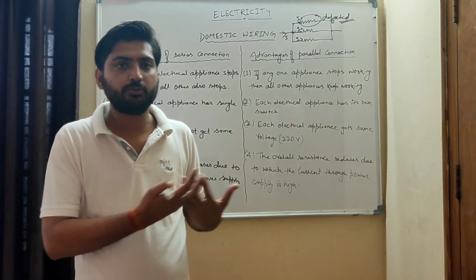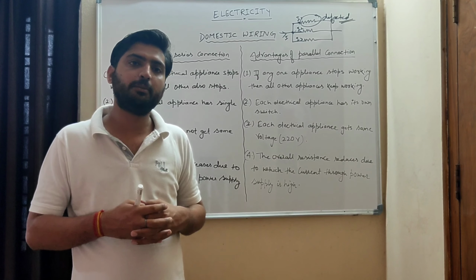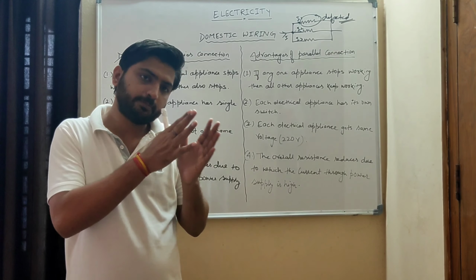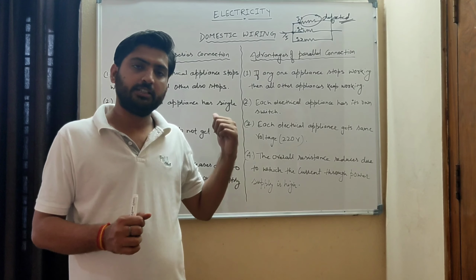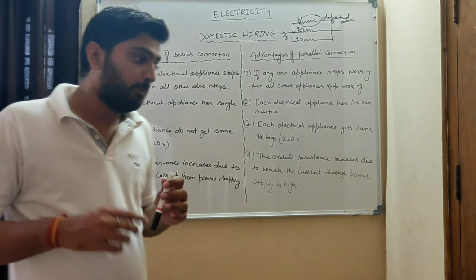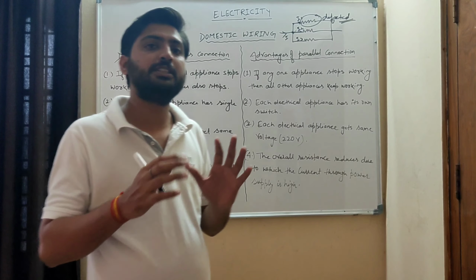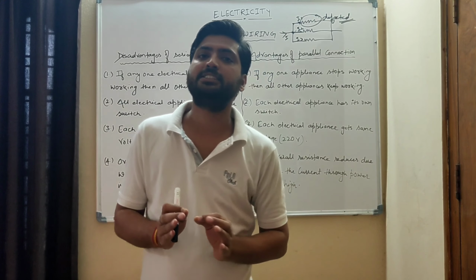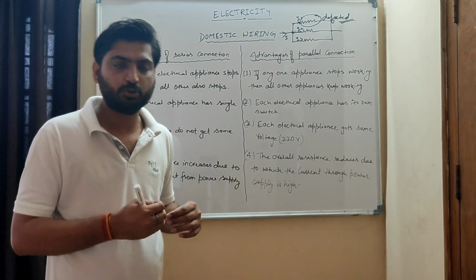So when we get that 220 volt, if all appliances are connected in series, what will happen? That 220 volt will break down, means it will divide itself. In the last lecture I explained this. But in parallel connection, what happens? The potential difference will be the same at each resistance. Suppose the supply is 220 volt.